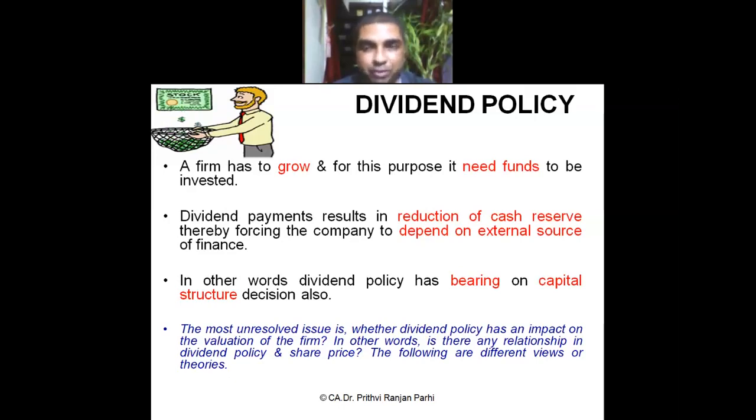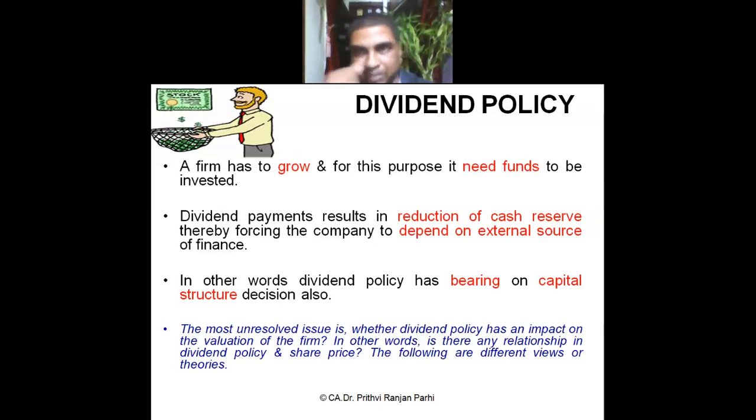But if dividends are paid to the shareholders, then it will reduce the firm's reserve. Firm's retention will be reduced. Is it not? So the firm has to draw a balance that how much has to be paid, how much has to be retained. If everything is paid, then growth will be affected because retention will not be there. If nothing is paid, then shareholders may be dissatisfied.